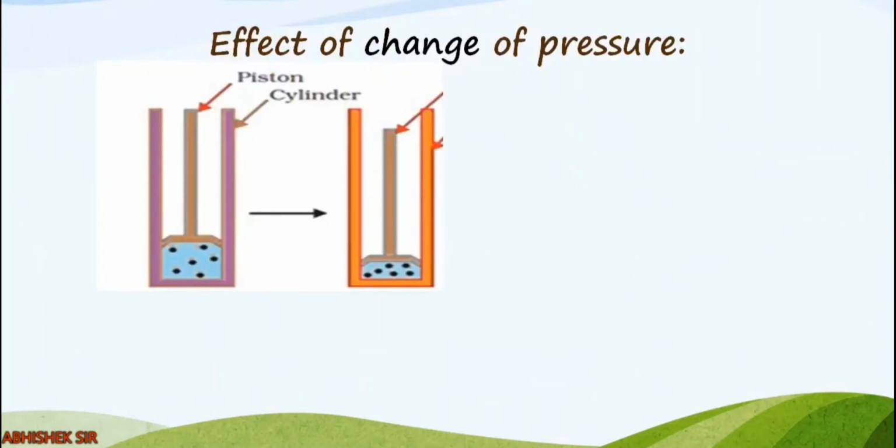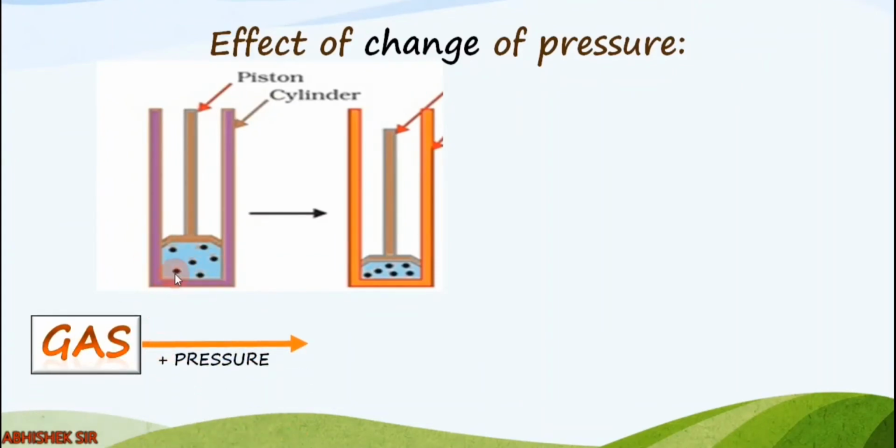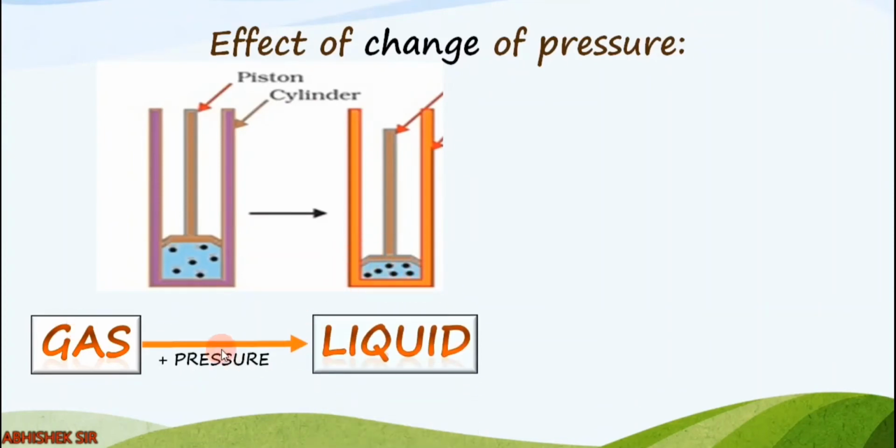Clear? Moving on to the next topic, that is change of temperature, that we have studied. Now let us see what is the effect of change of pressure. So here you see we have a piston cylinder arrangement. यहाँ पे आप देख सकते हो that intermolecular space is highest, so this is gas. Okay. Now if we increase pressure, ये जो piston है अगर नीचे जाएगा तो pressure increase होगा. So what will happen? The space will decrease, right? You see in the figure, and gas, if pressurized, changes into liquid.